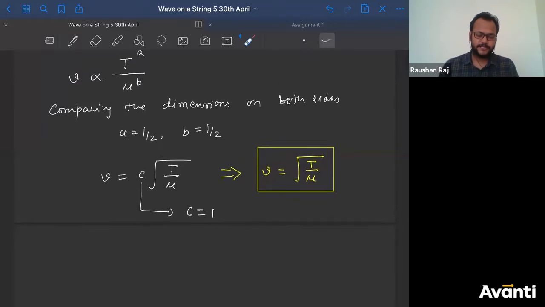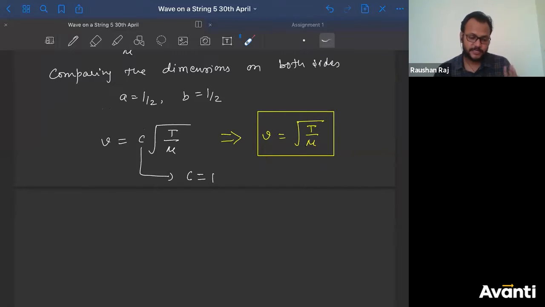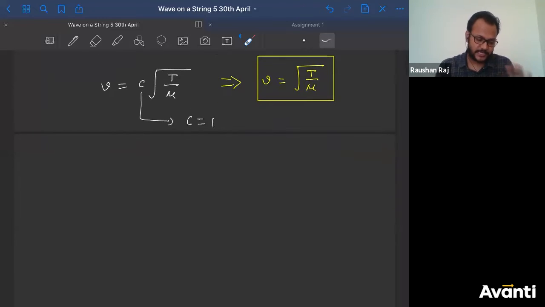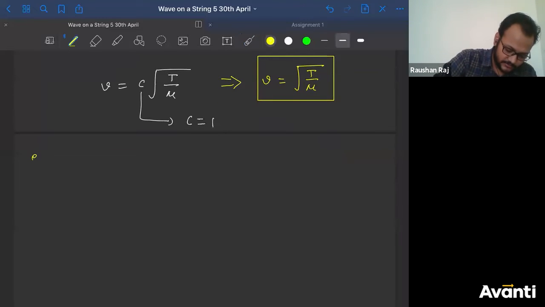Very good. So let us solve some numericals based on this formula only, because this is a very important formula. And there have been instances where a direct question has been asked from this relation. It has been asked directly, okay? So we'll solve a few numericals based on the same relation. So let's start with question number 1.